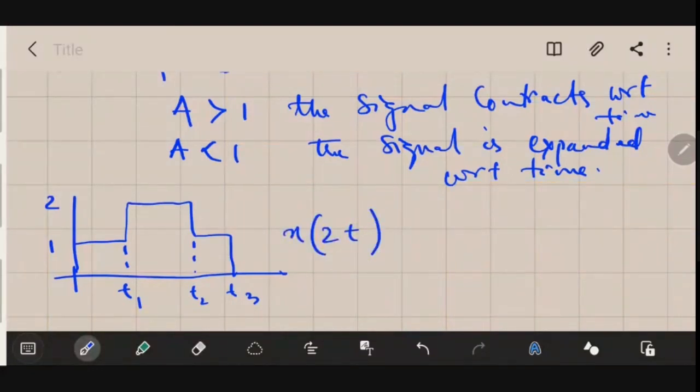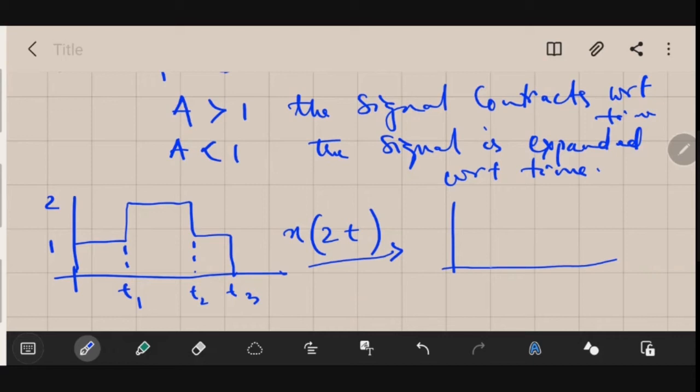Here we have taken the value of capital A as 2. You could take any other values also, and let us observe what will be the changes in the signal. So this signal will appear like this.